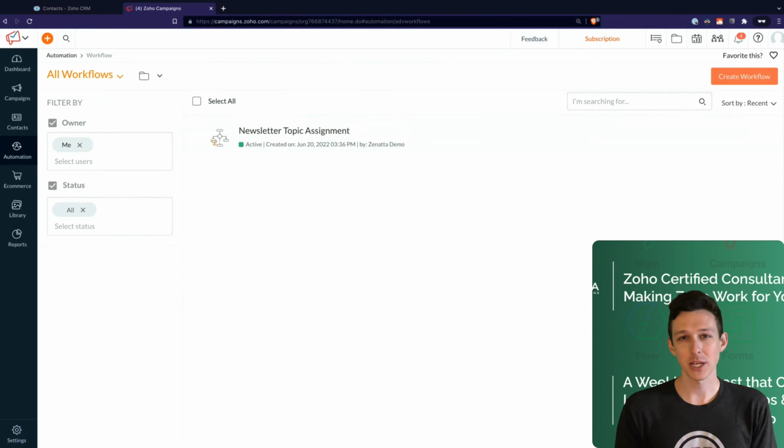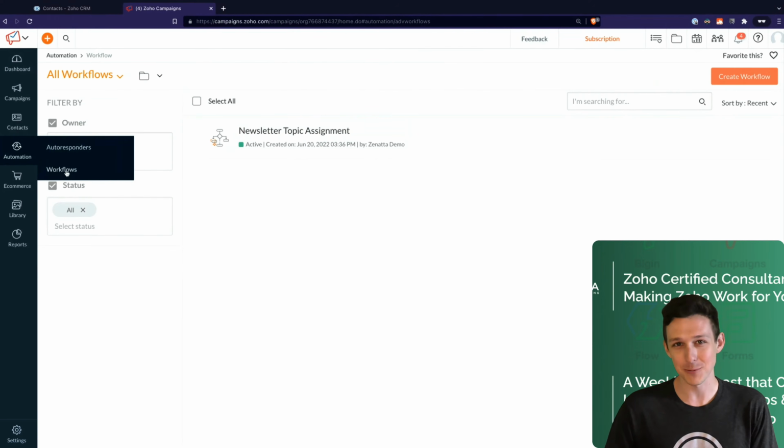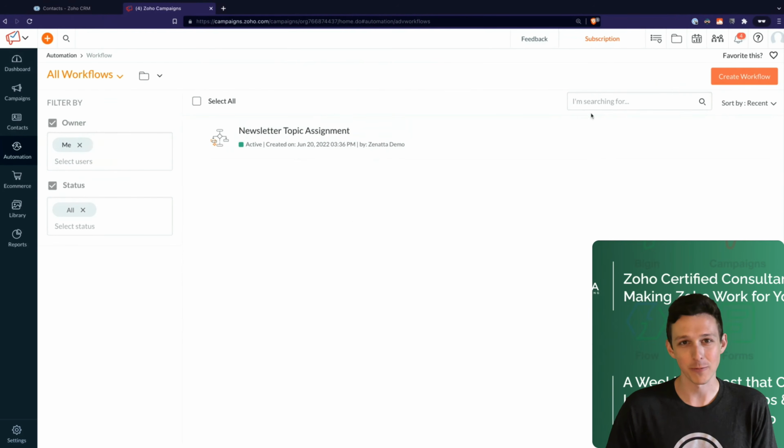Some applications will call these journeys, sequences, drips, right? There's a lot of different terms for it. I think Zoho is the only one who calls them workflows. So some people, when they start up the application, are looking for sequences or journeys and they can't find them. It's because Zoho named them workflows.